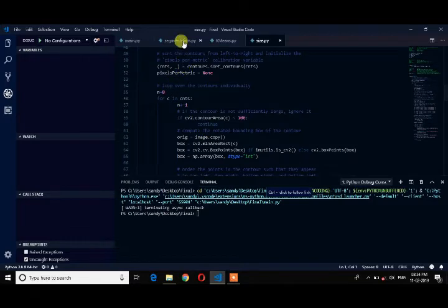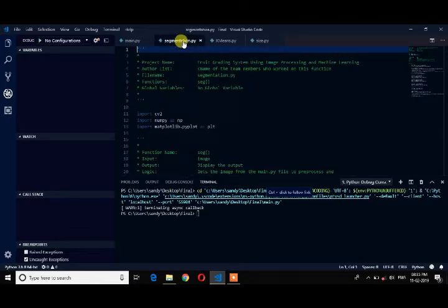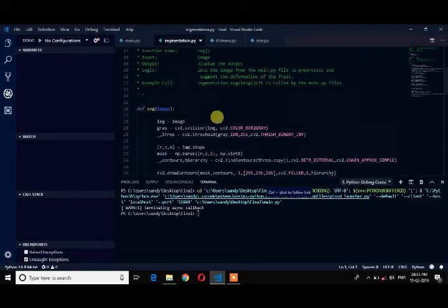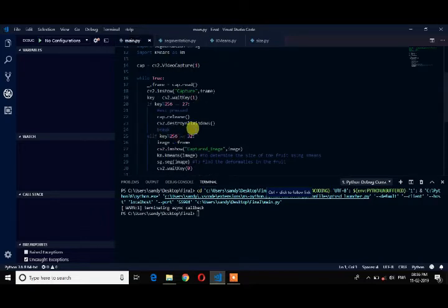Coming to the part of deformities of a fruit, segmentation.py plays the major role. The occurrence of deformities in a fruit is a natural process, so segmenting this part is very important for the grading process. When a deformity is found in the particular fruit, this segmentation process completely segments it and differentiates it from the other part of the fruit. So this is how segmentation.py works. This is our coding part where k-means, size and segmentation are done, and main.py controls all of these. So let's run this code.